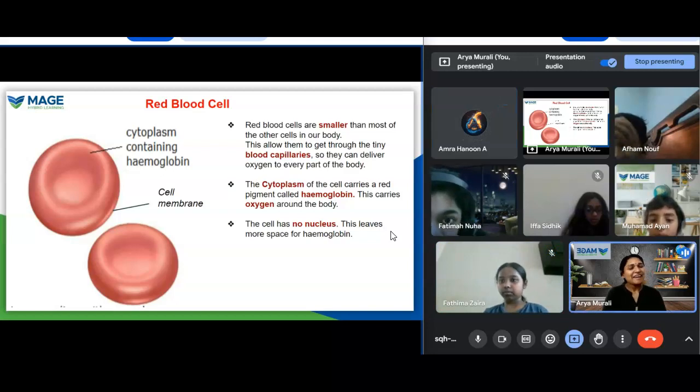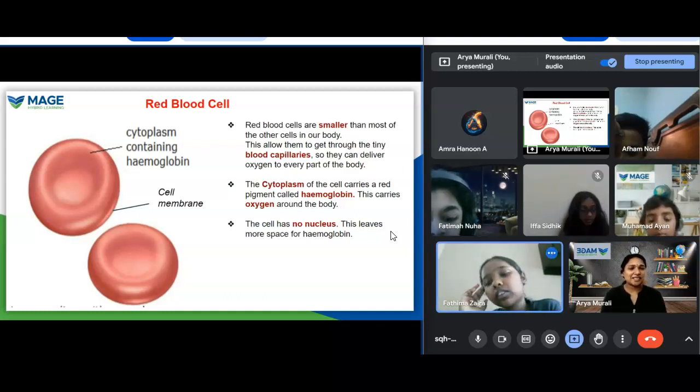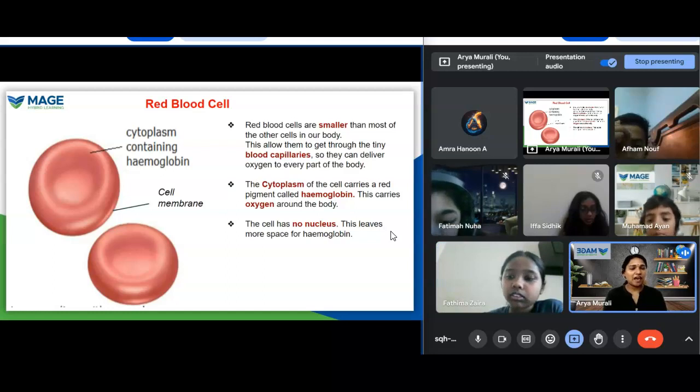You can think like that also. Maybe hemoglobin said, "Nucleus, you just get out. I have a big role here. I have to carry the oxygen. If I'm not doing my work properly, all of you will suffer."